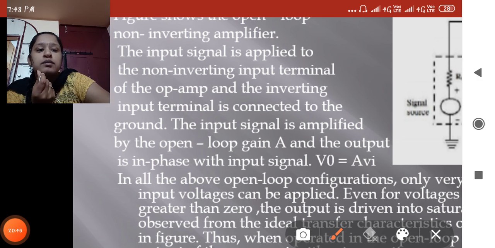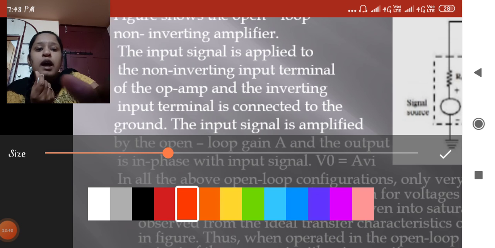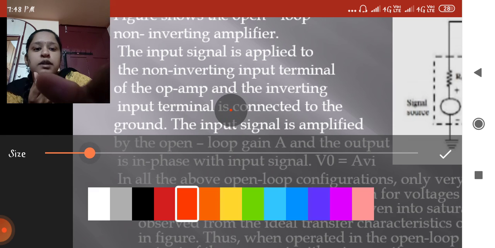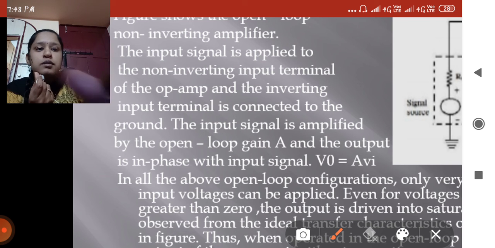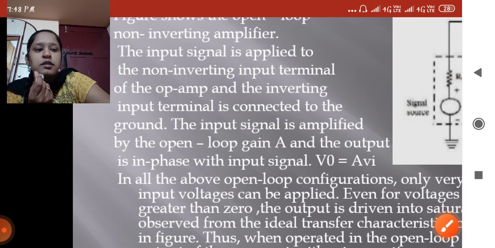Now I want to explain what the input and the output are.